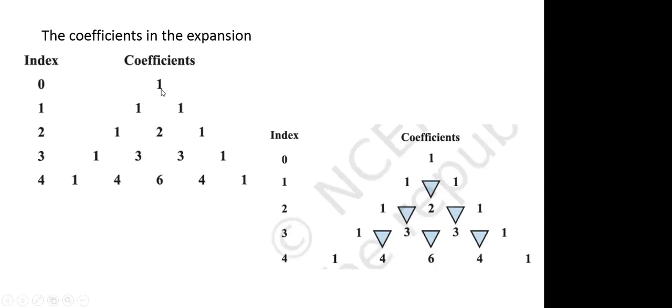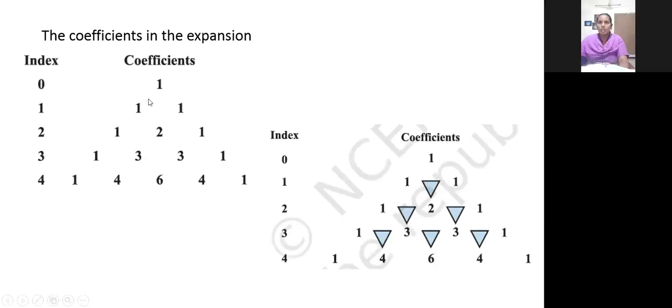Yes, ma'am. At the top vertex you will have 1. Then in the slanting sides you will also have 1. By adding these two values, you will get the next value. The next row's values will be calculated based on this. In this, the triangle symbol is used. I drew it and showed you how to find the next coefficient value. Next row values will be calculated. Are you clear with this, children?